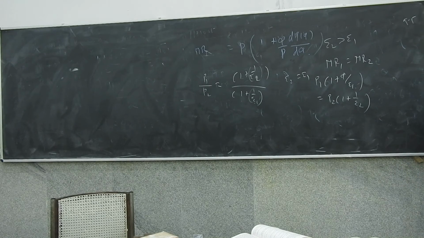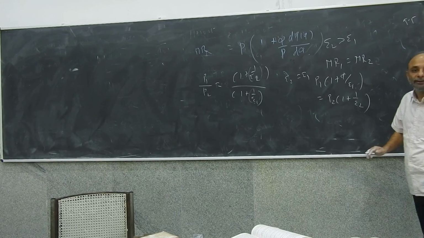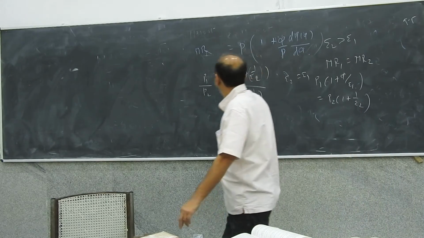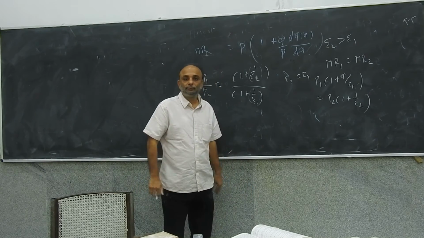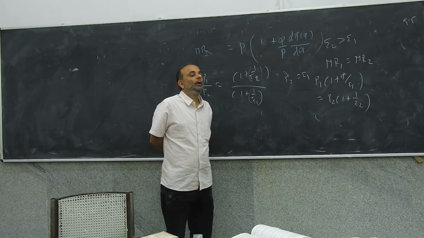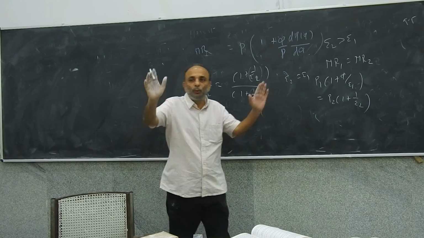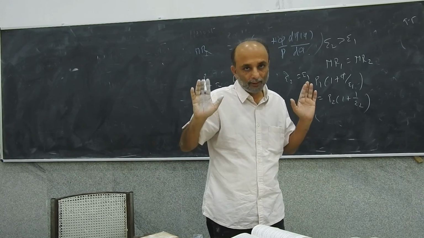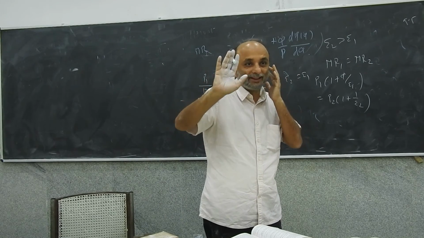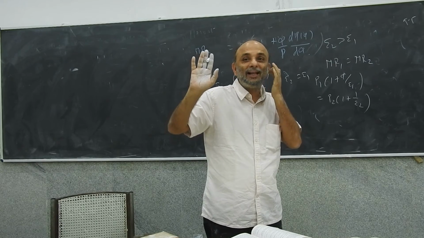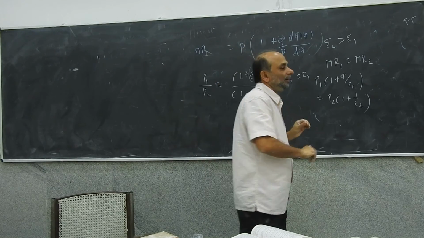P1 is price in Maharashtra, P2 is price in Karnataka. So Karnataka will be costlier. So suppose if E2 is greater than E1, okay, P1 is lesser than P2. Let's do a sum, okay?